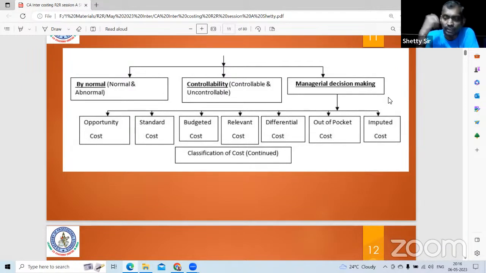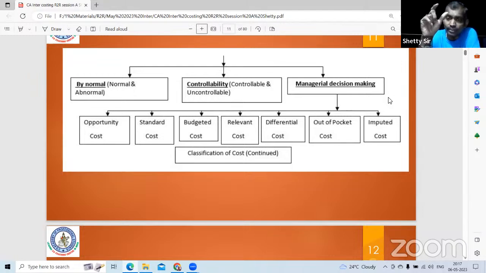Theory questions, opportunity cost. The cost of benefit forgone by not selecting the next best alternative is called opportunity cost. Standard cost, predetermined per unit cost. Budgeted cost, estimated cost in total. Relevant cost is the cost which is relevant for decision in hand. What is relevant for Deepa may not be relevant for Swapna. What is relevant for Swapna may not be relevant for Chaitanya. So relevant in the context.